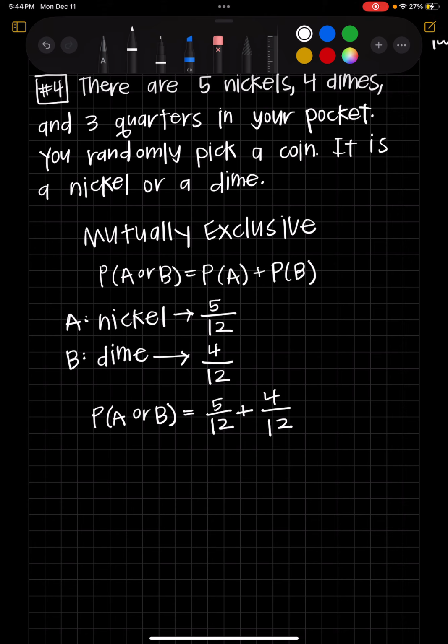And now all we have to do is add those things together. They already have common denominators because I didn't simplify anything. So 5 plus 4 is 9. That's over 12. Those can be simplified by dividing each chunk by 3. So 9 divided by 3 is 3. 12 divided by 3 is 4, which means the probability of picking a nickel or a dime is 3/4. So you have a 75% chance of picking a nickel or a dime out of your pocket. And there we have it, mutually exclusive versus non-mutually exclusive events.